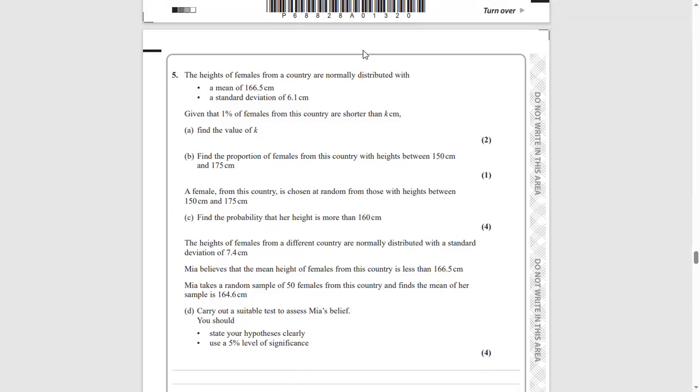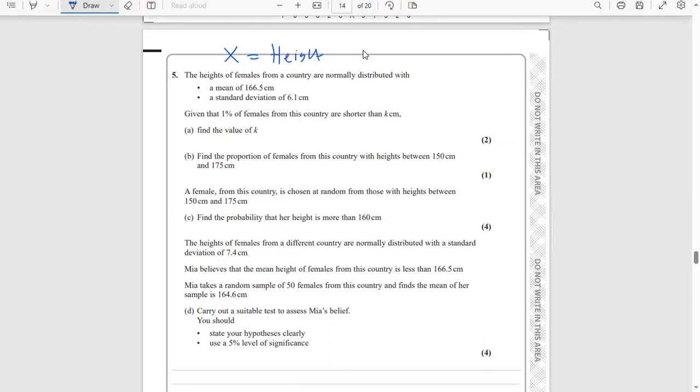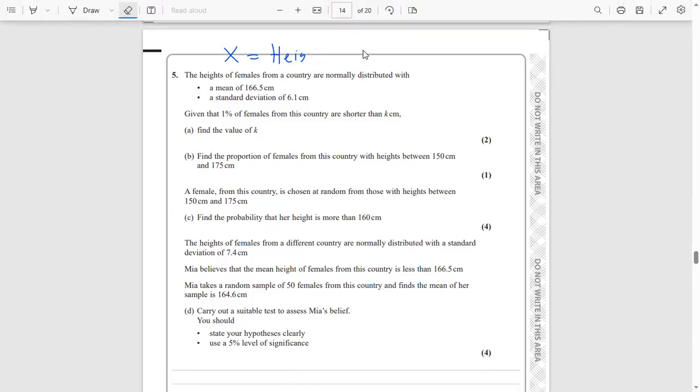So question 5: the heights of females from a country are normally distributed with a mean of 166.5 centimeters and a standard deviation of 6.1. What I'm going to do immediately when I see a piece of information like that is call X the height. Sorry, let me write this again. So it's the height of a randomly